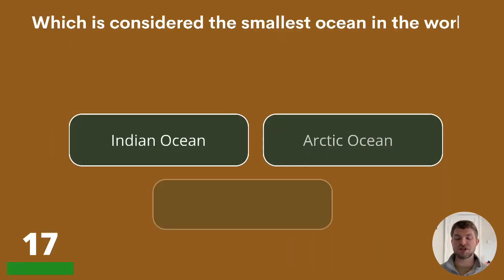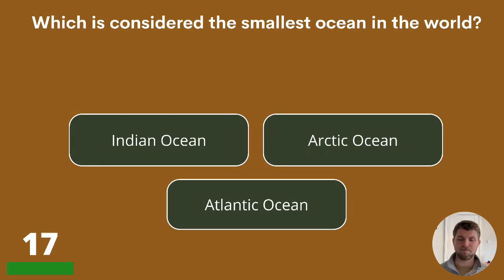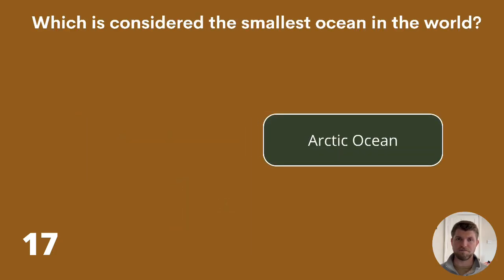17. Which is considered the smallest ocean in the world? Indian, Arctic, or Atlantic? The smallest ocean in the world. The answer is Arctic Ocean.